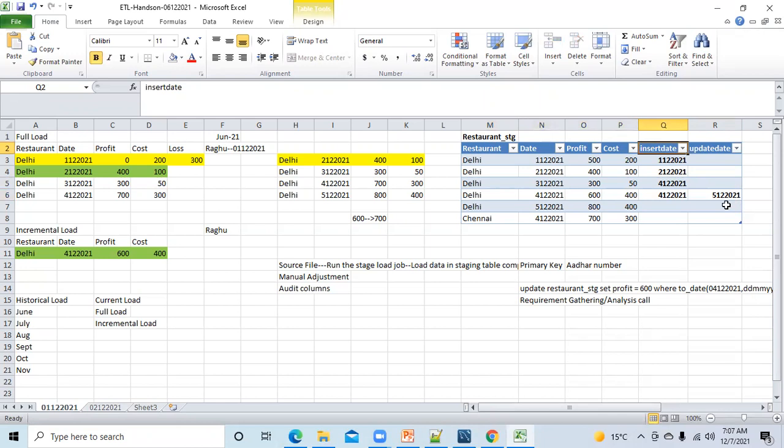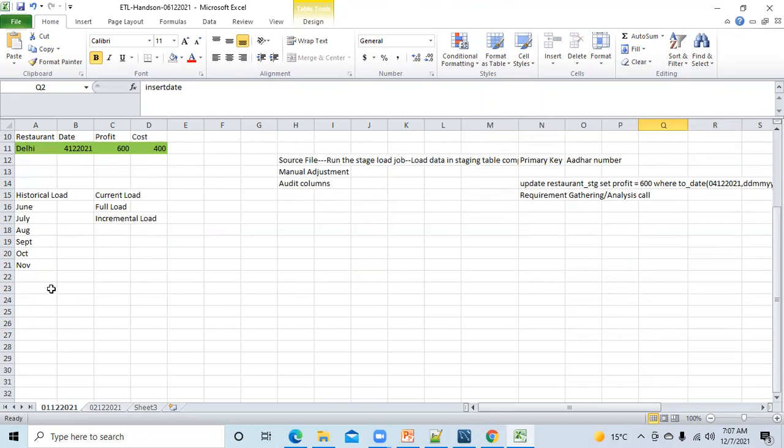Yeah, clear. Okay, perfect. So before that, let me give you one more example of an audit column. I think that will be clearer.